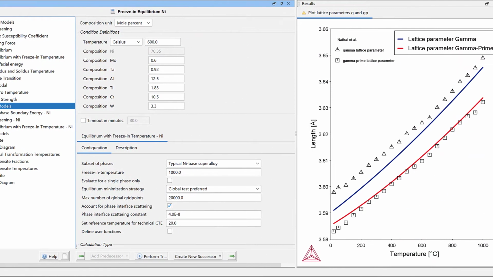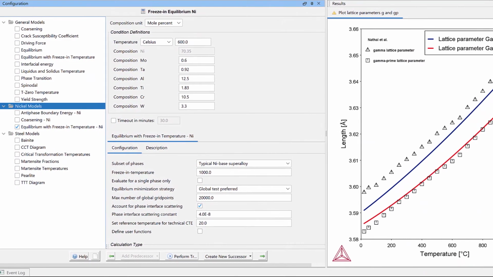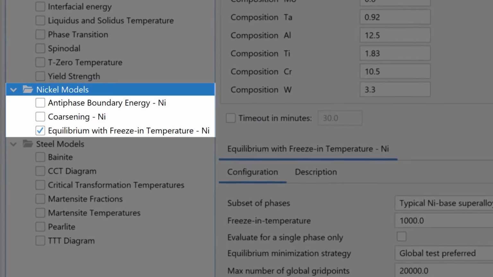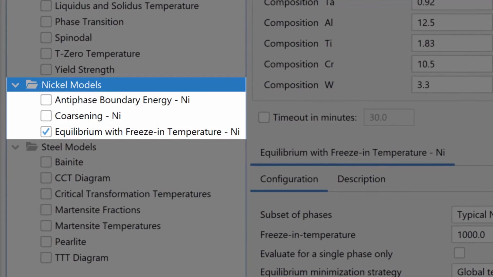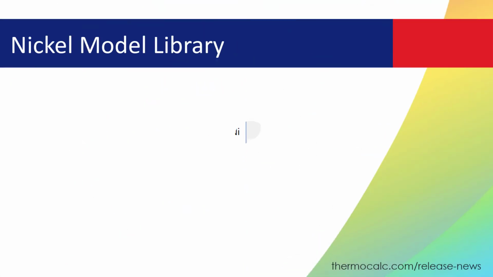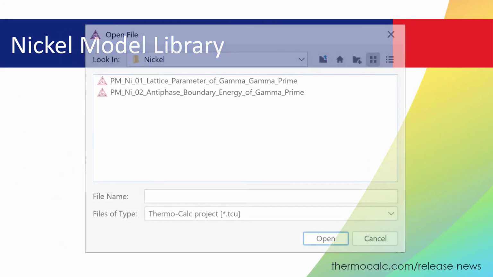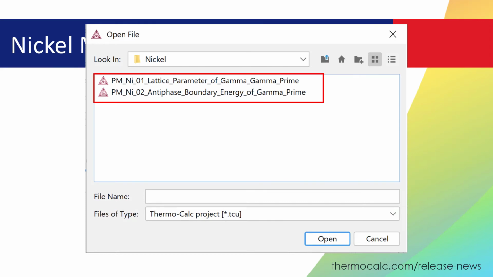ThermoCalc 2022A introduces the Nickel Model Library, a package of pre-built property models that allow for easy setup of some of the most common calculations used by those working with nickel-based alloys. The nickel model library includes 3 property models for nickel, as shown on the screen. This release includes 2 examples to help users get started with the new models.